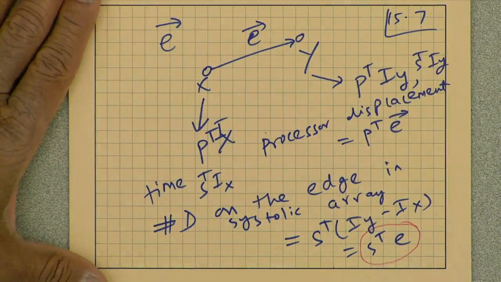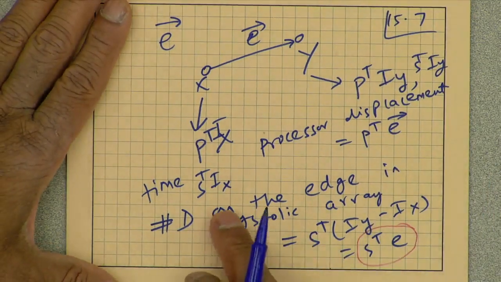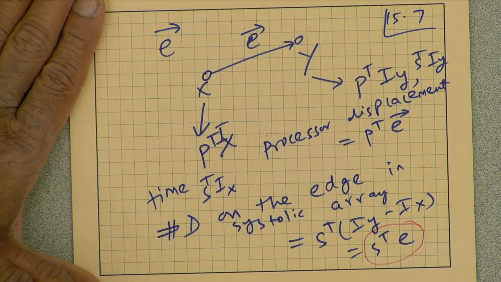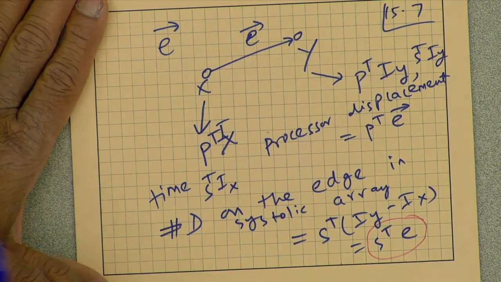So, that is the number of delays, what I call folded delays. In the general folding case, that is what it is.